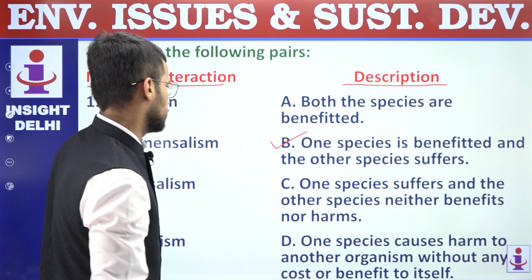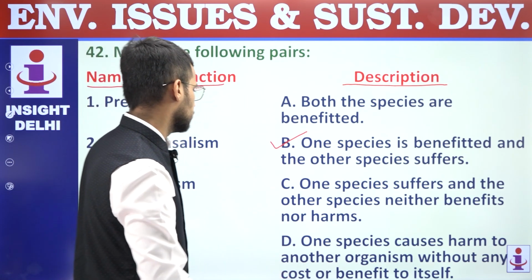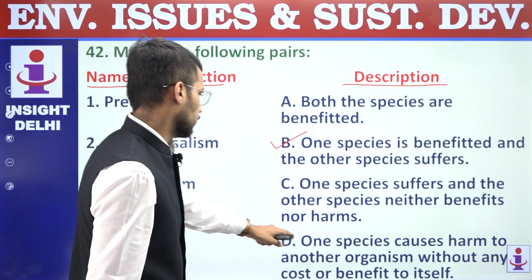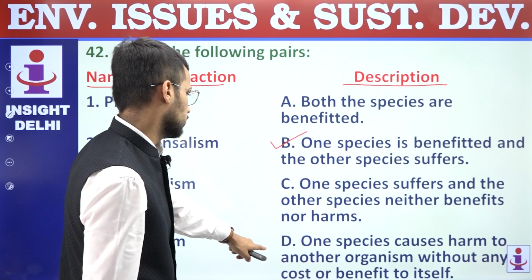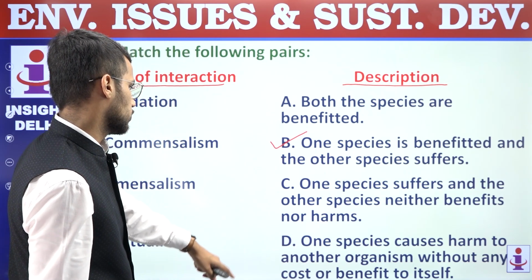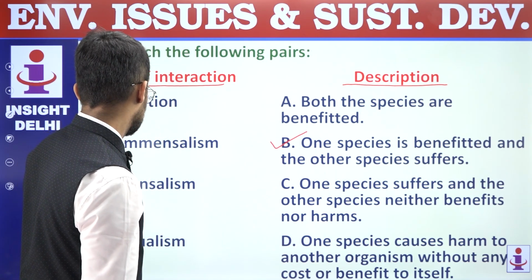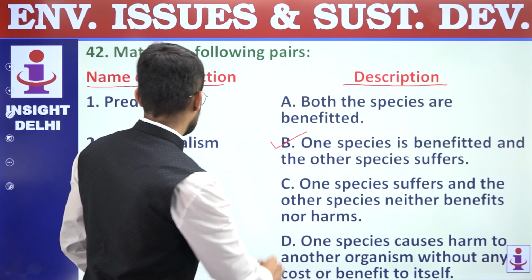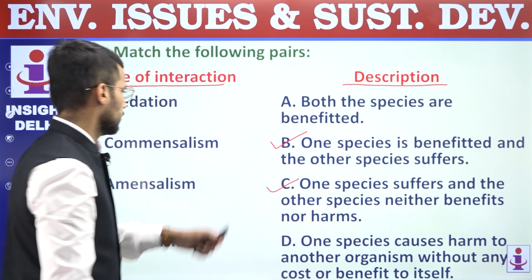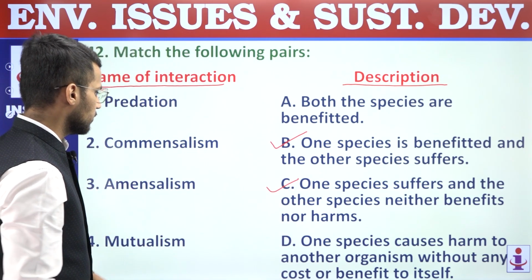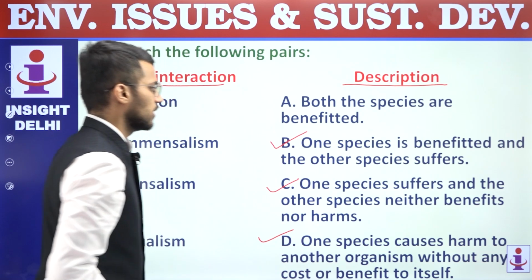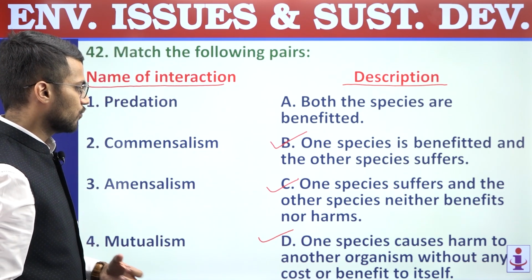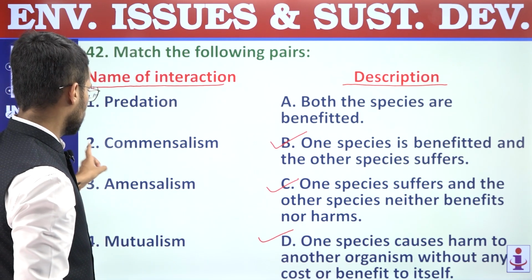Right, so it is one species suffers and the other species, one species causes harm to another organism without any cost or benefit to itself. So yes, it is C. Commensalism is C. Amensalism is D. One species causes harm to another organism without any cost or benefit to itself, right?